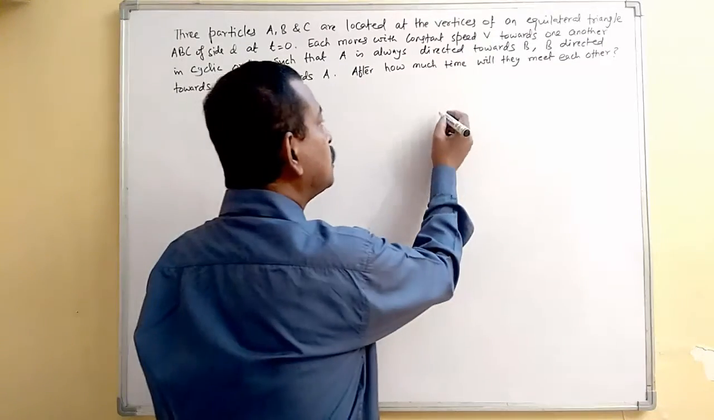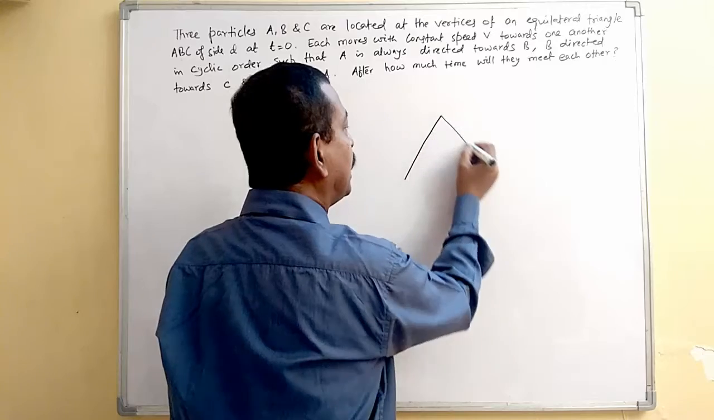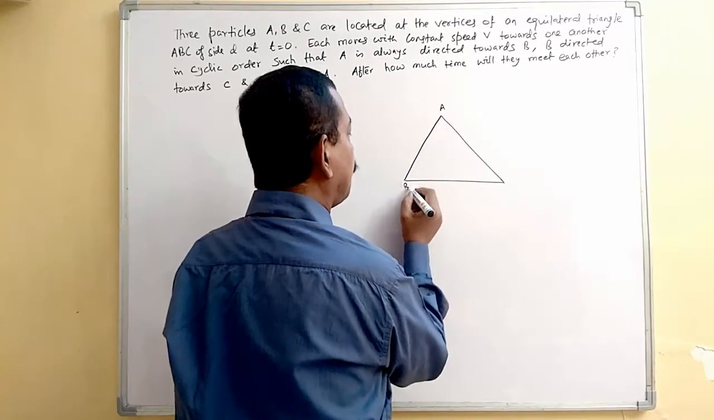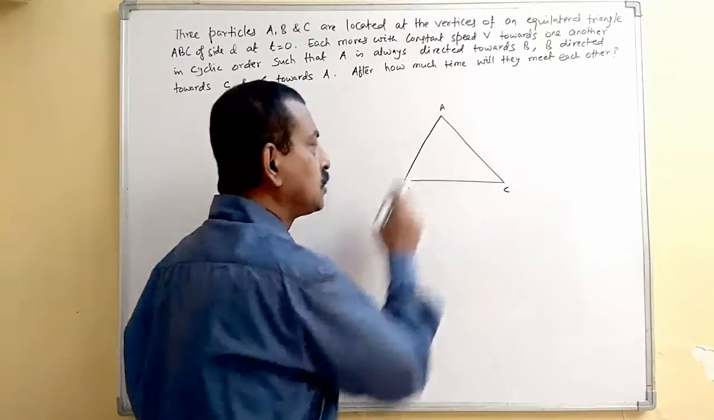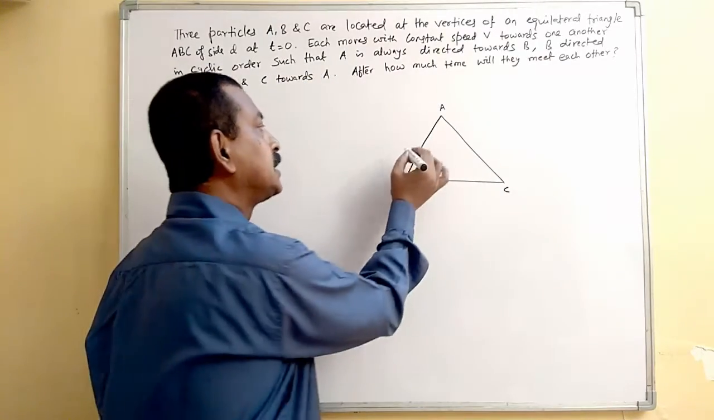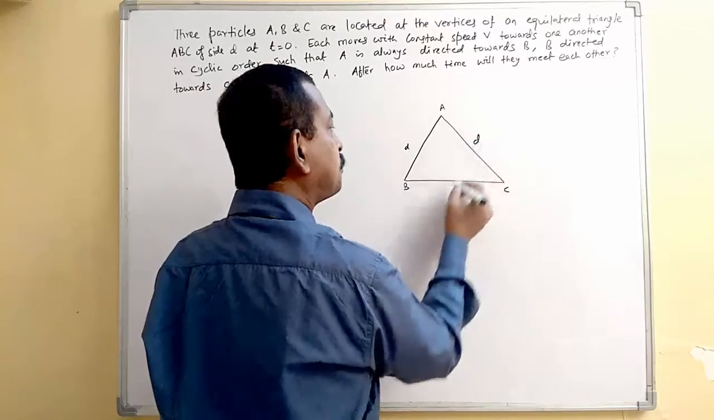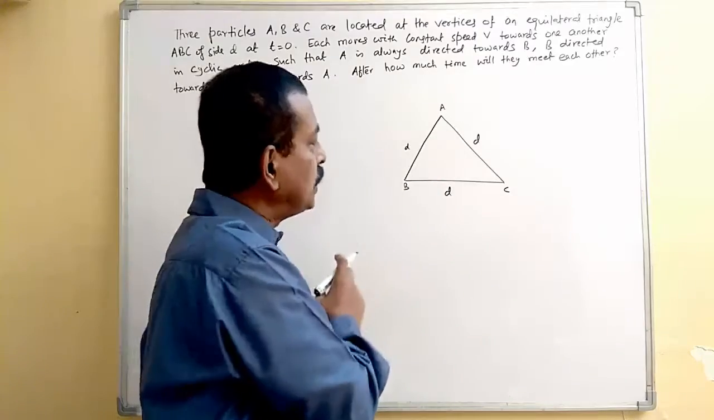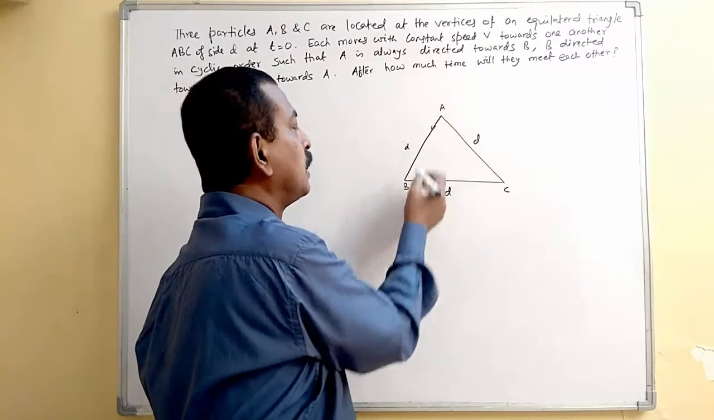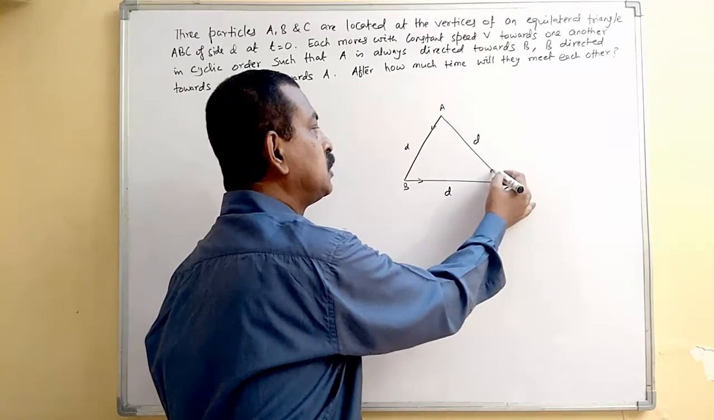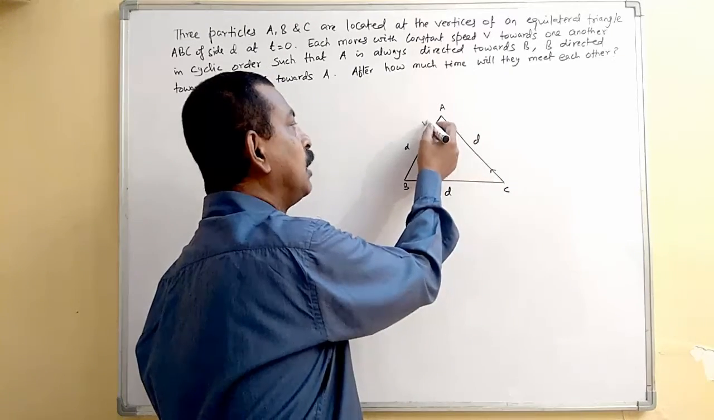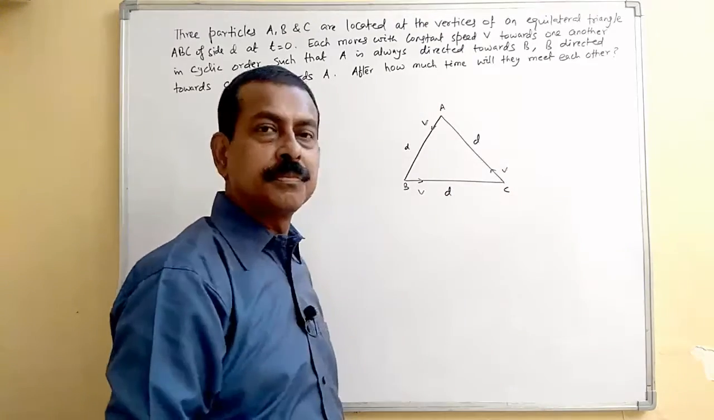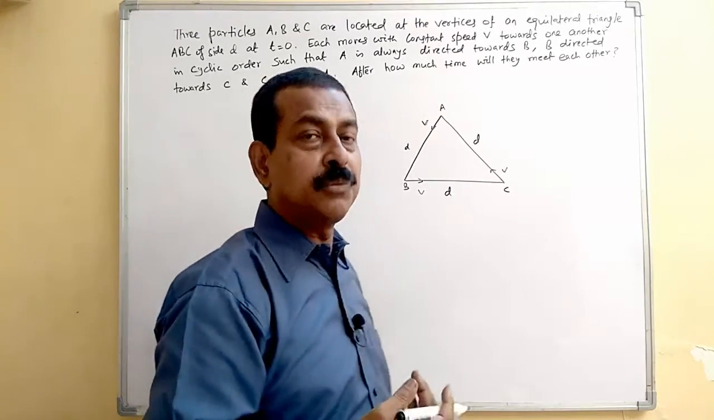In fact, if you look at the diagram, you have an equilateral triangle. This is your ABC. Particles are located at the vertices of this triangle, and the side of this triangle is D. Here, A is always moving towards B, B is moving towards C, and C is moving towards A. They all move with the same speed v. And it is asked after how much time they will meet at a point.